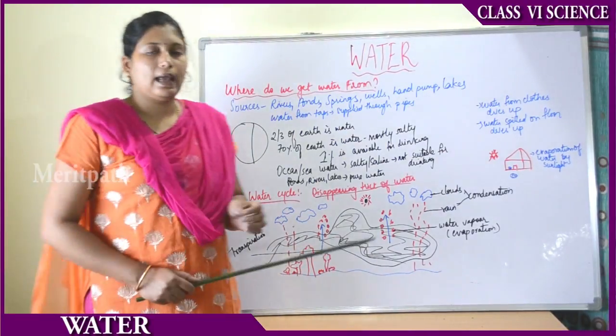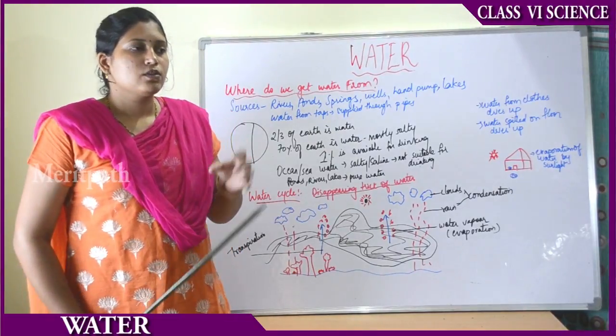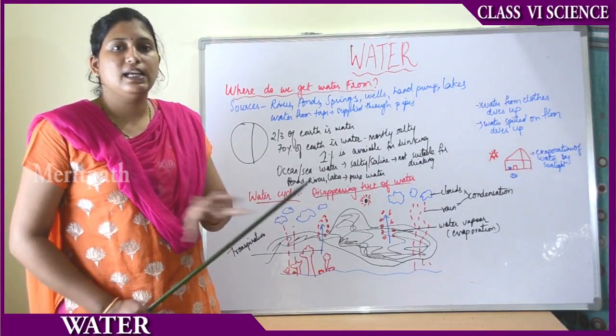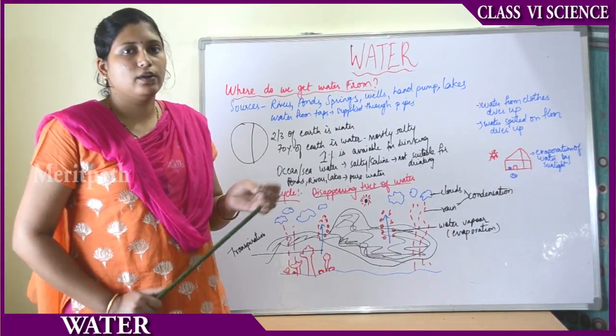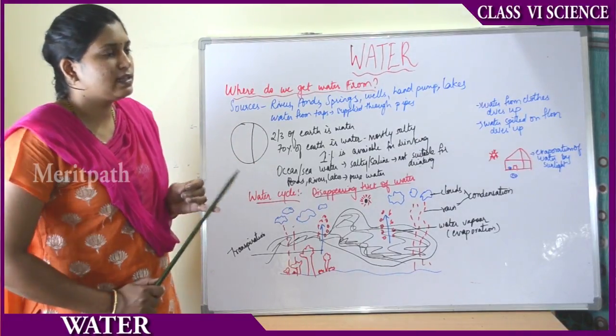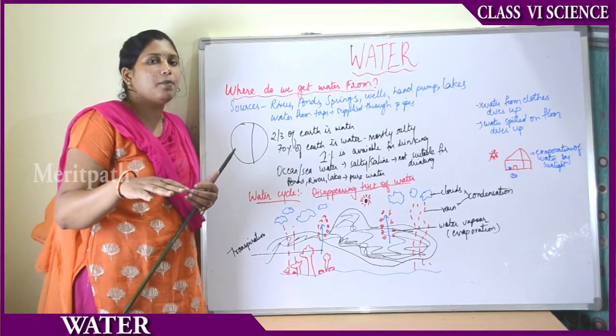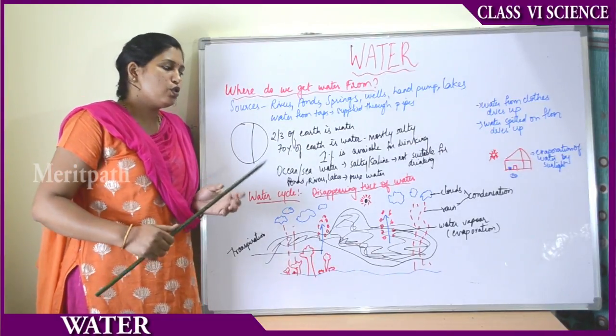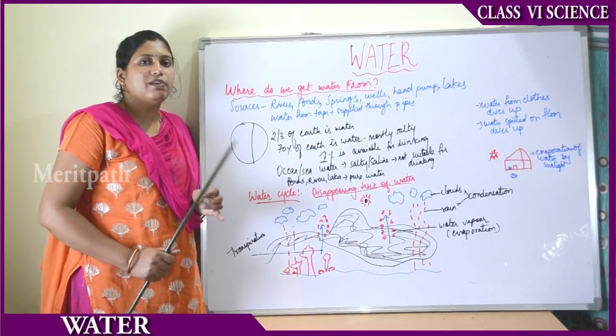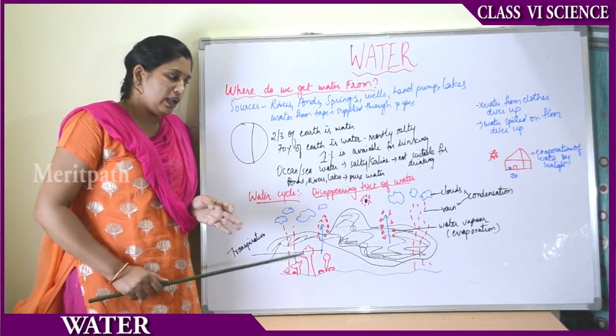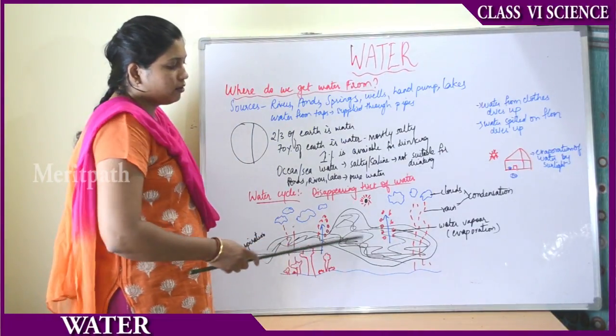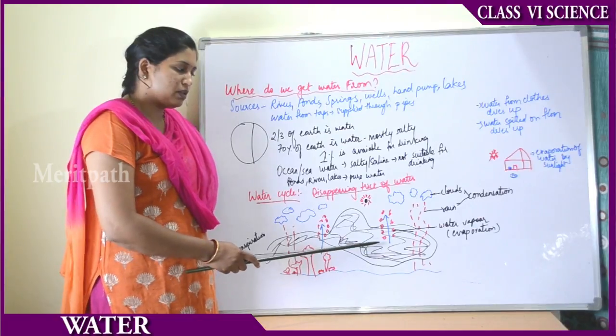So in the daytime when there is sunlight, the land and the water get heated up. There will be hot air all around, right? So when the land surface is heated up, there will be hot air around us. What happens? The water gets heated up because of the presence of the hot air.